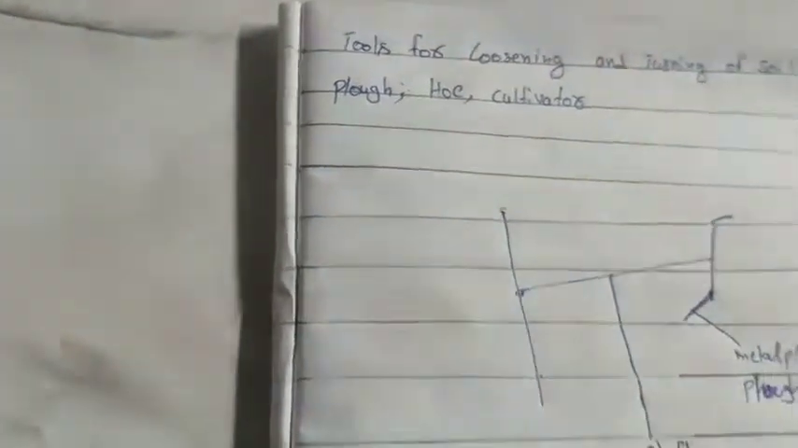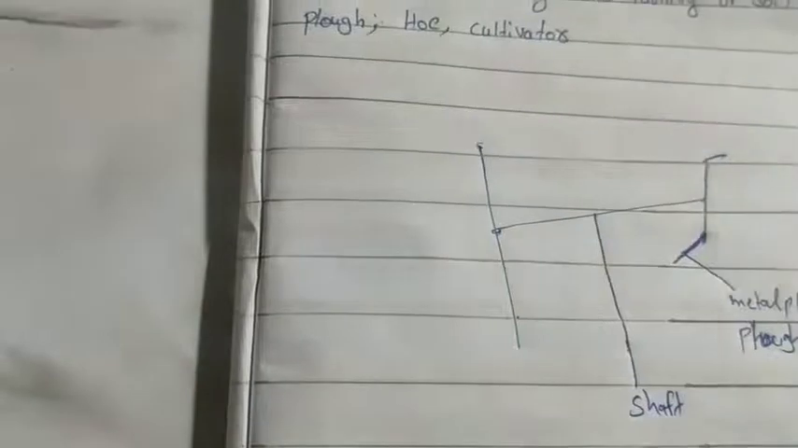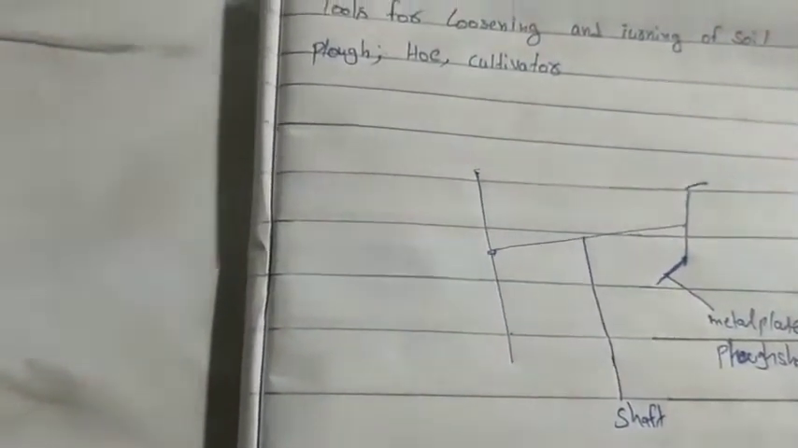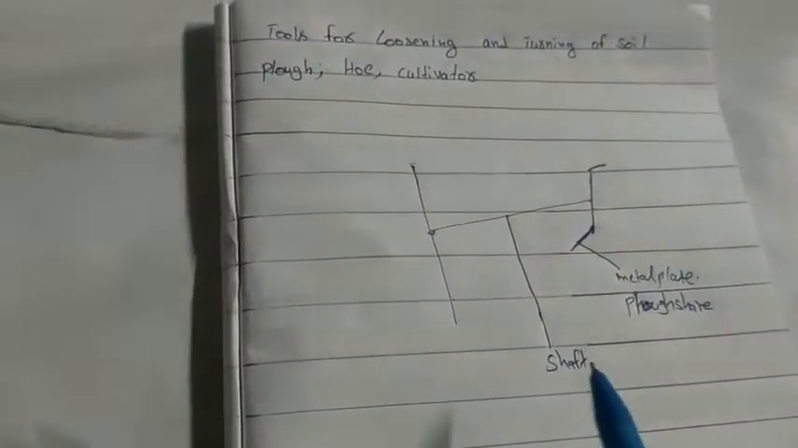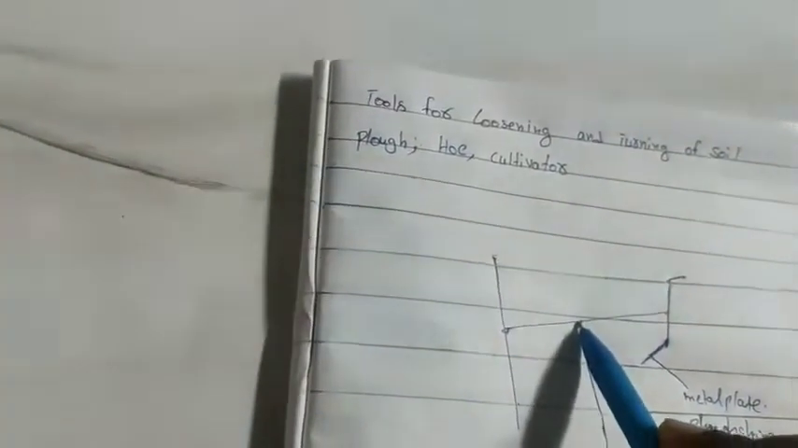Now coming to the cultivator. The plow is pulled by two bullocks manually. But the cultivator is a modern implement which is pulled by a tractor. And here only one plowshare is there. But here the shaft is made not only of wood, it is made of iron, and many blades are fixed to this iron. And when the tractor pulls, a large area is plowed by this cultivator.